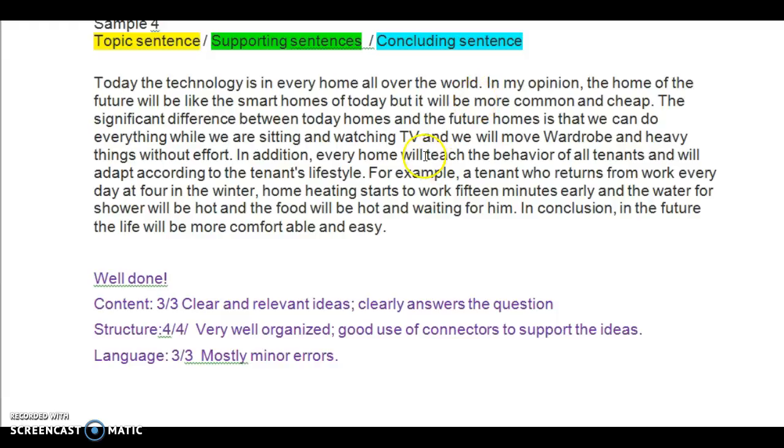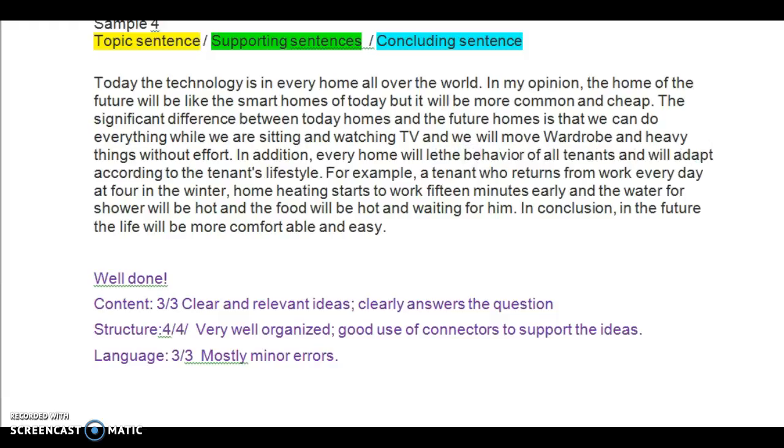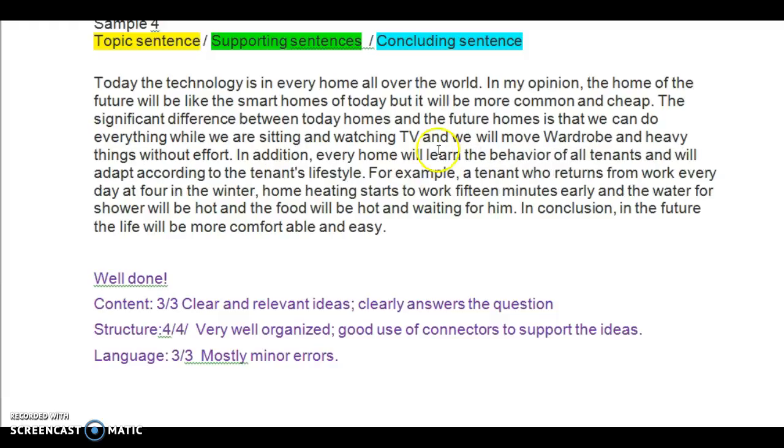It isn't "teach" here, it won't teach the behavior, it will learn the behavior. And we have to remember there's a difference between teach and learn. Teach is what I do, and hopefully you learn.